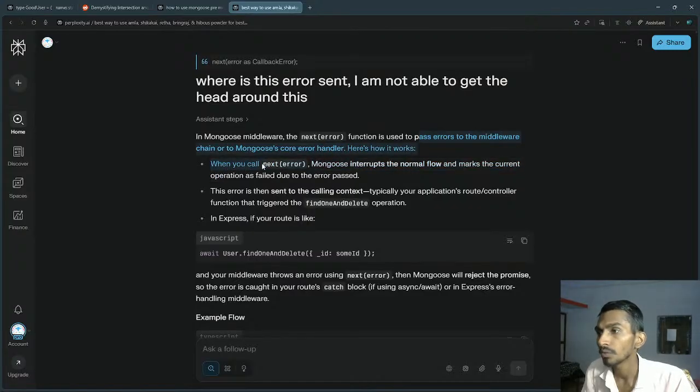Here's how it works. When you call next with an error, Mongoose interrupts the normal flow and marks the current operation as failed due to the error passed.